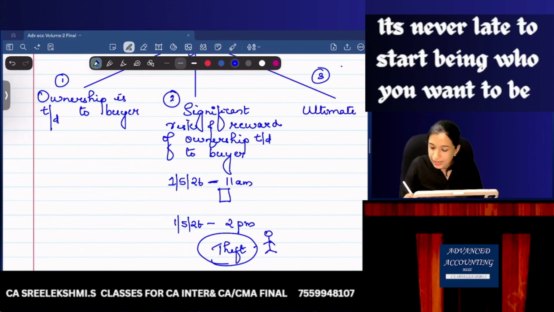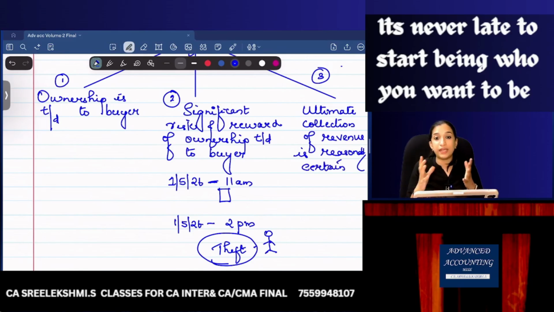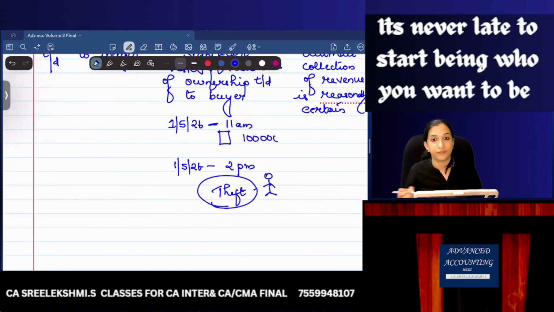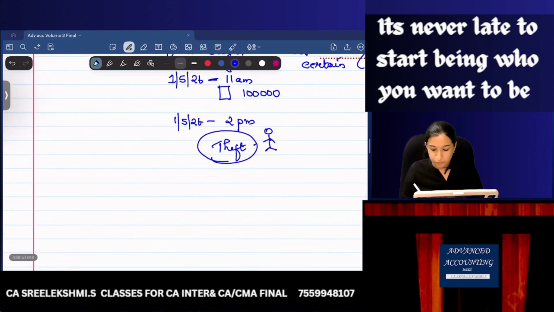Ultimate collection of revenue is reasonably certain. When do I recognize revenue? I sold this phone to Mr. X and it is a credit sale, and the phone value is 1 lakh. When do I recognize revenue? Everything is transferred, ownership is transferred, everything is done, but payment is not received. If payment is not received, I will pass the entry Mr. X to sales.